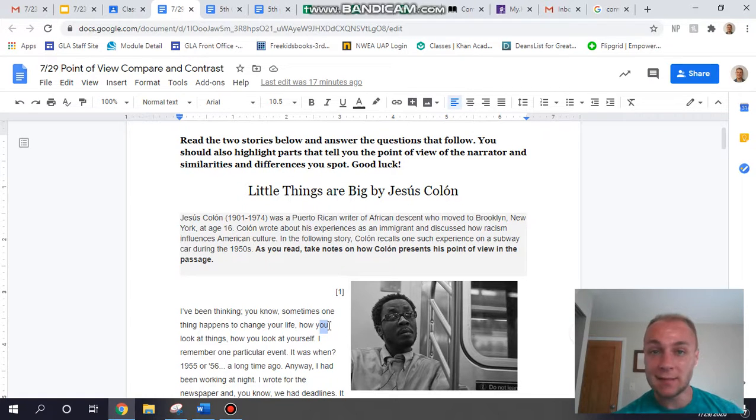Whenever you see an I statement, the I statement always takes precedent. That means it always is more important. So that means this is actually going to be an article that's in first person. So I'm going to highlight this first line here.